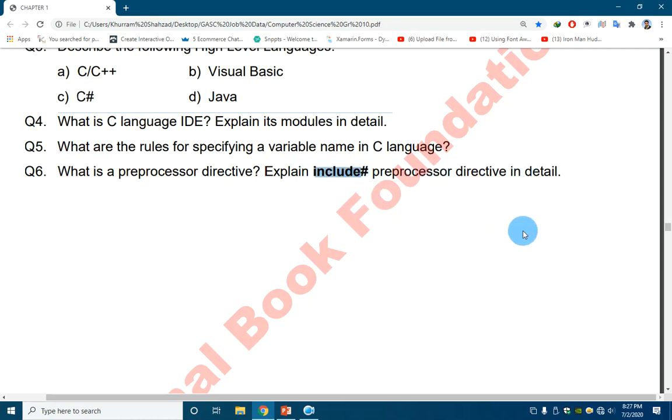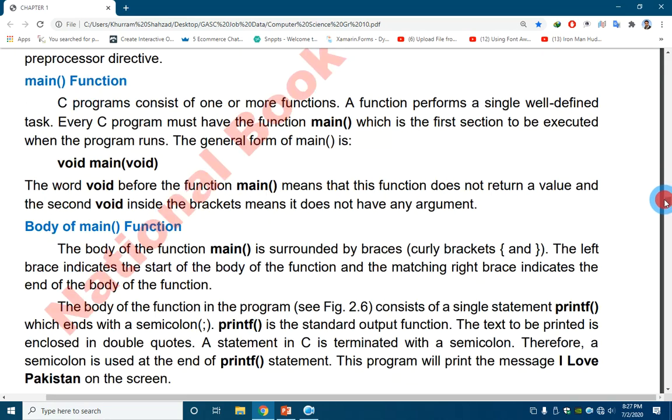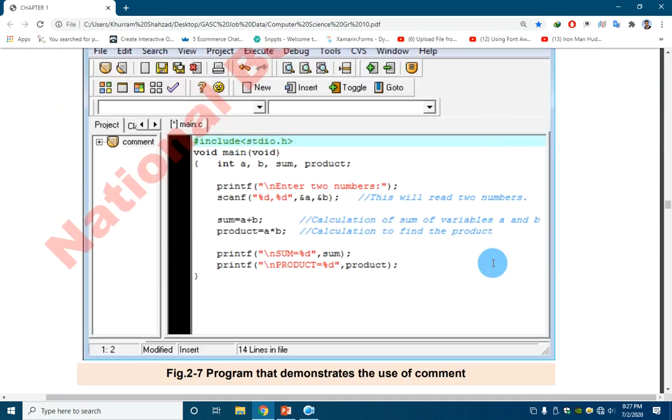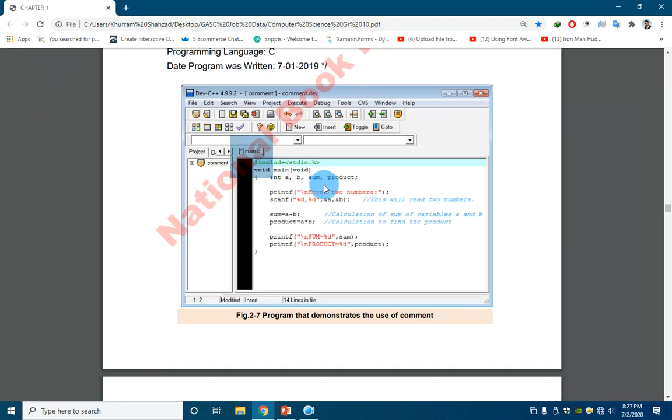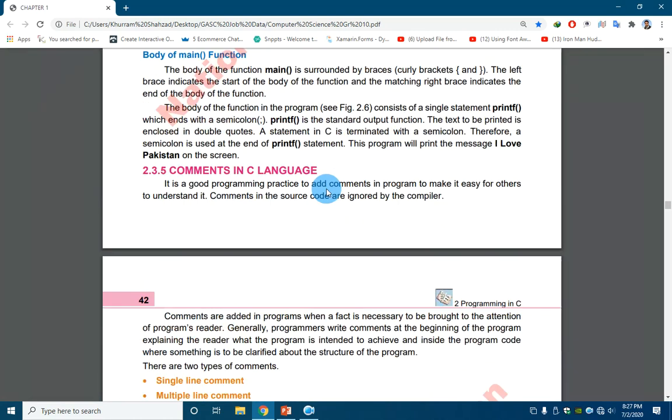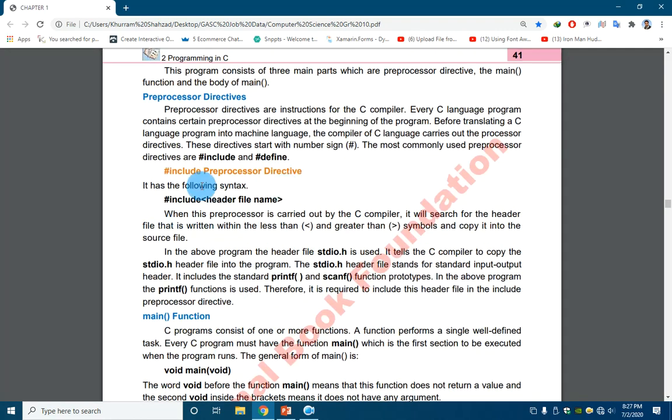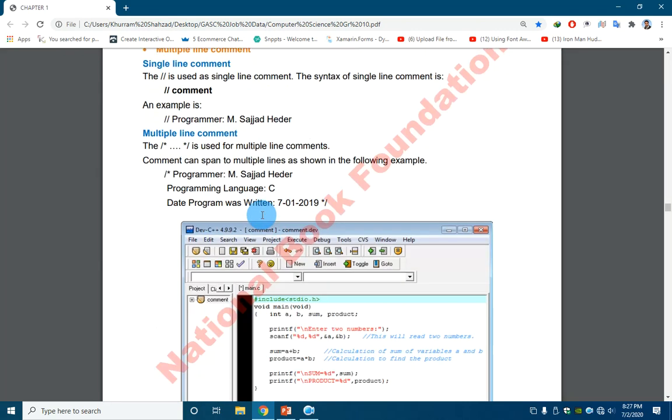For example, #include iostream. It is used to include header files with our programs. If you want to study more, you may study what a preprocessor directive is and why we use #include.